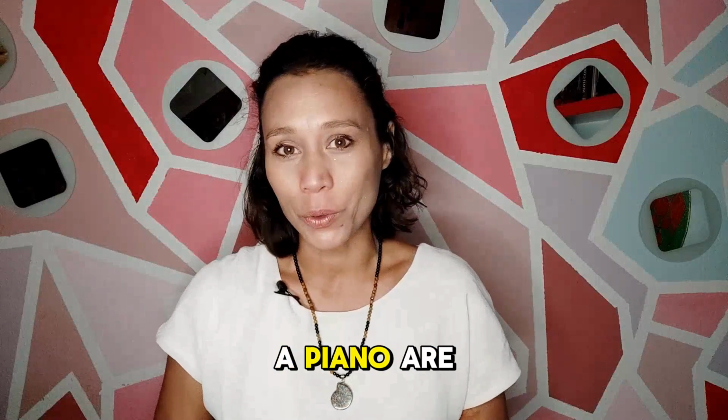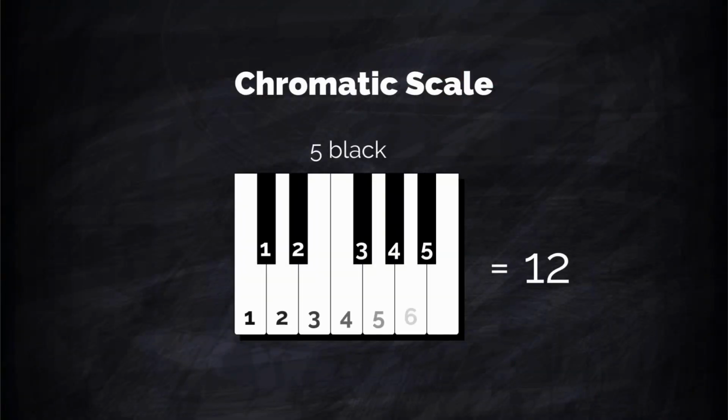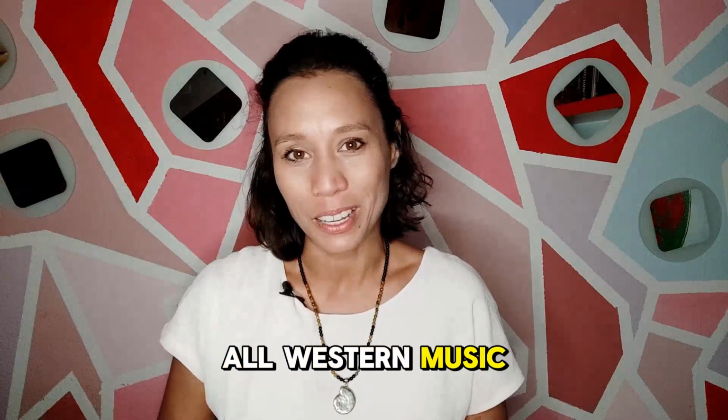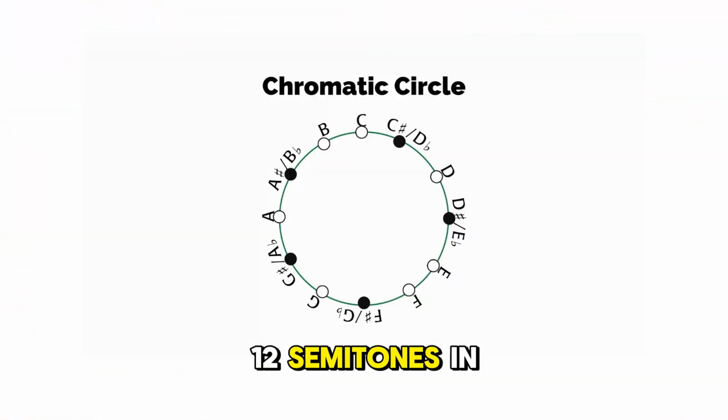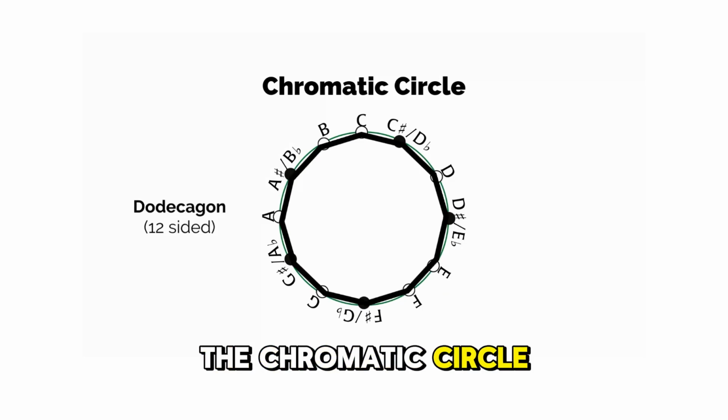The notes of a piano are expressed in a pattern of 7 white notes and 5 black notes, which make up the 12-note chromatic scale, the foundation of all Western music. We can visualize the 12 semitones in a circle, which will create a dodecagon, also known as the chromatic circle.